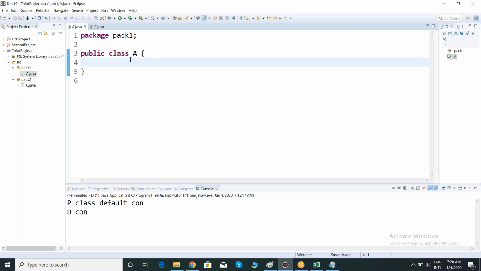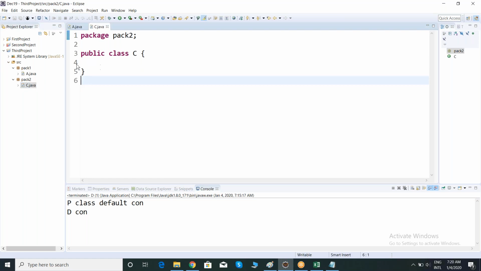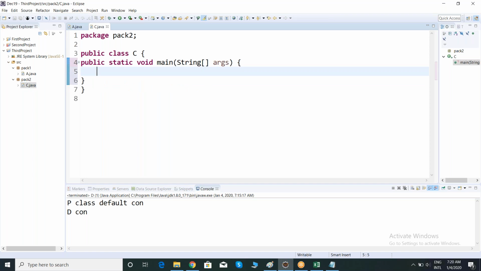See here, observe carefully. There is a public void add method presenting in which class? Add of A class. Now if I want to access this add method from A class into my package 2, I'm trying to access it in the main method.